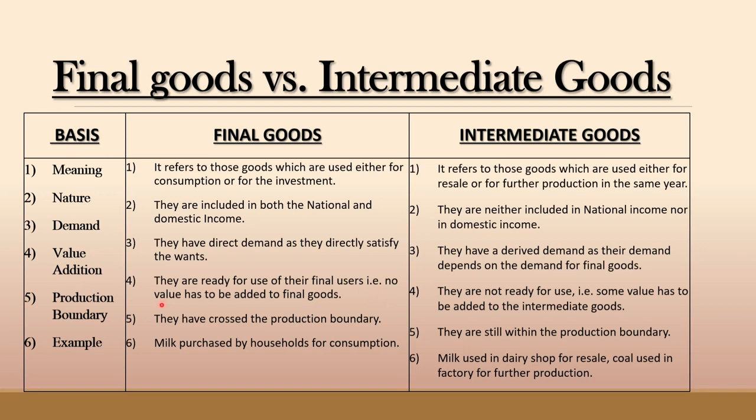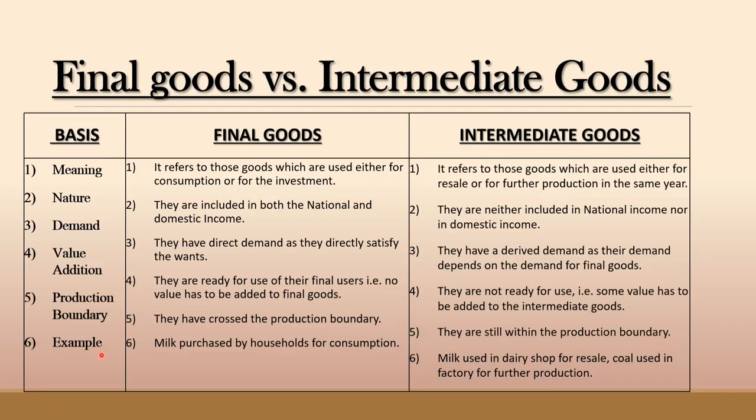That is, no value has to be added to final goods. But on the other hand, intermediate goods are not ready for use. That is, some value has to be added to intermediate goods. Next base is production boundary. Final goods have crossed the production boundary, but intermediate goods are still within the production boundary.